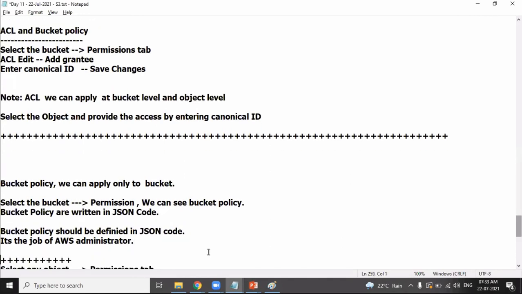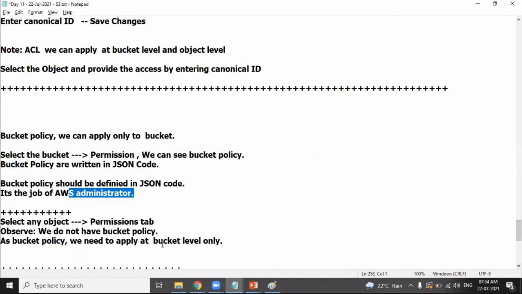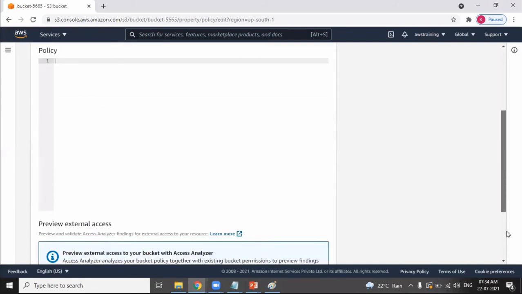And you don't need to worry about how to write a bucket policy. It's generally the AWS administration team who will write the JSON code for access through the bucket policy. Okay. So a bucket policy, we can apply only at the bucket level. As the name suggests, a bucket policy is applied only at the bucket level. It is not applied at the individual object level.